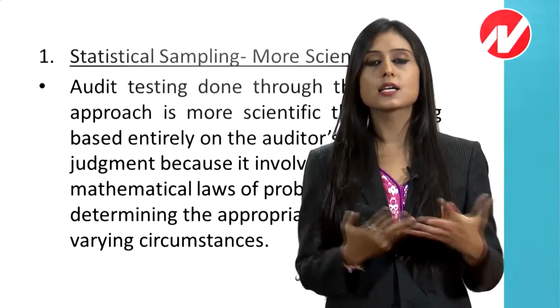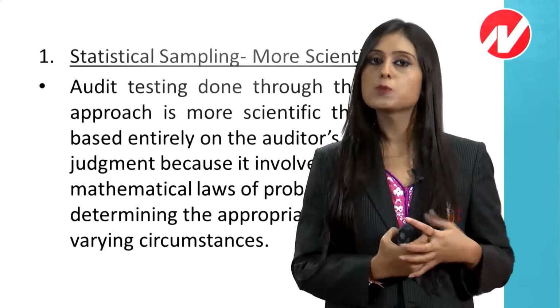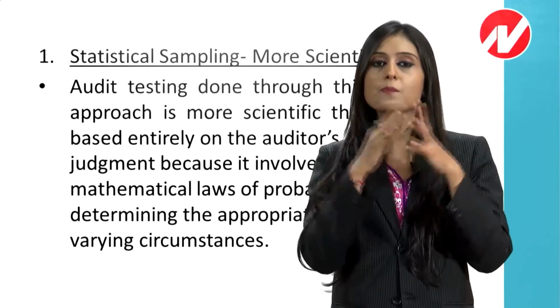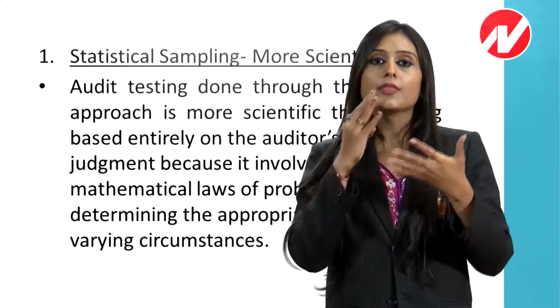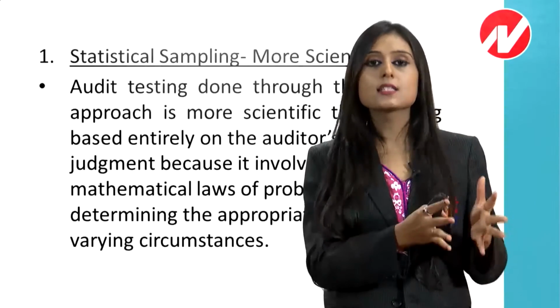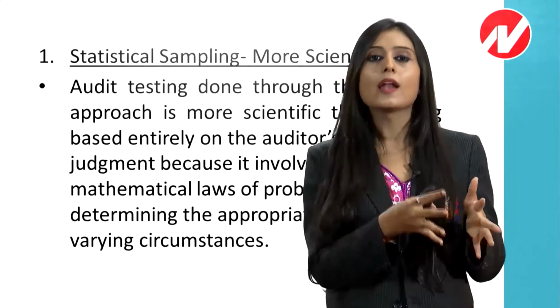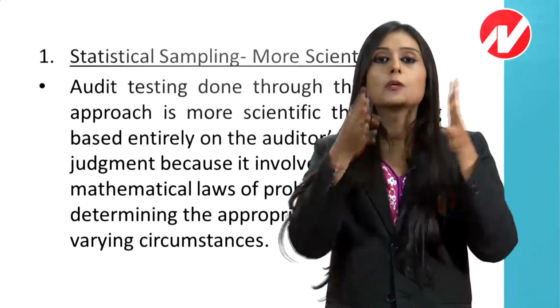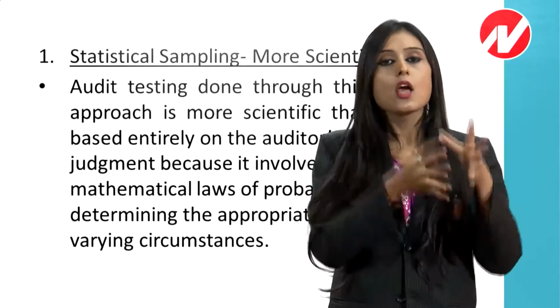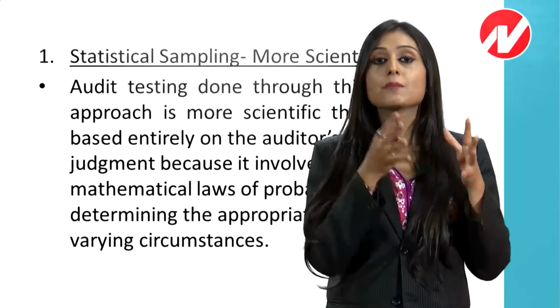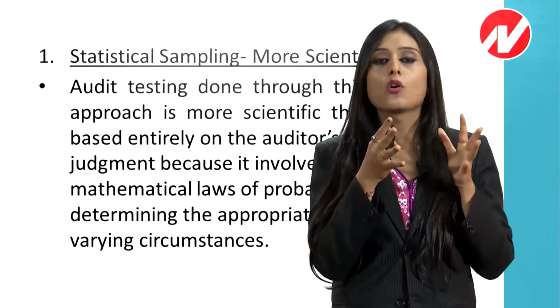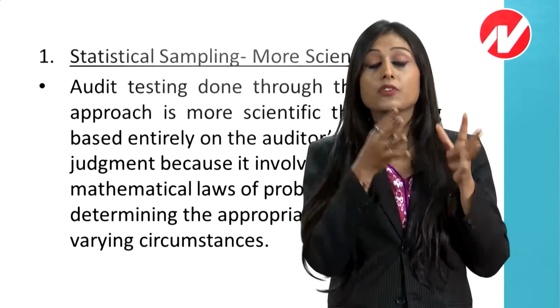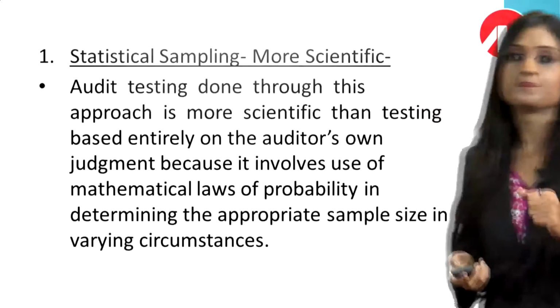Whatever he feels correct, he will select the sample out of the population. But if we compare both the methods, then we can clearly say that statistical results tend to be more reliable than the non-statistical, because statistics वाले जो results होंगे वो probability theory based होंगे, हमने mathematics use किया है, तो obviously वो ज़्यादा we can rely upon it.